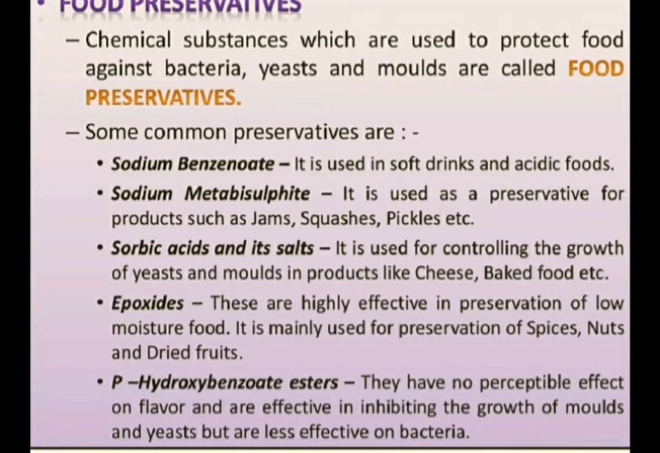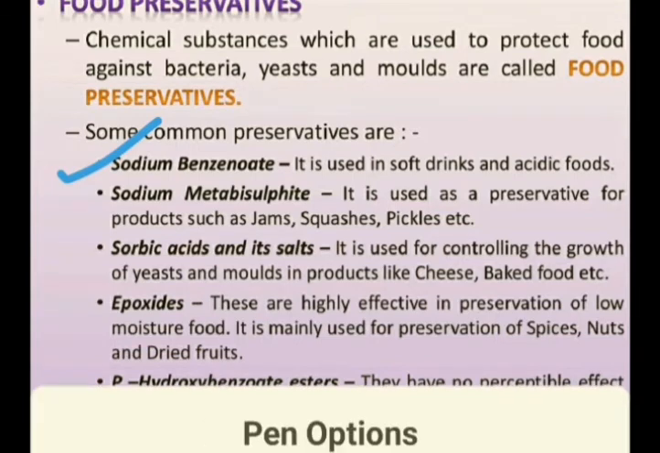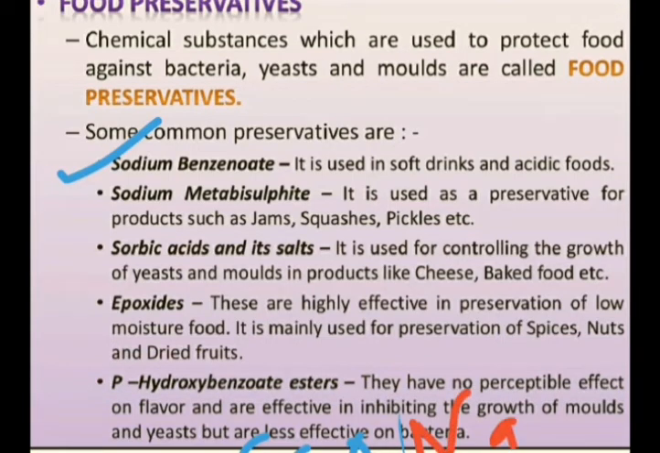So basically, some of the food preservatives are given in your syllabus, and we have to focus on them keenly. The first one is sodium benzoate. Sodium benzoate is one of the famous kinds of food preservative. This is the structure of benzoic acid, and if you remove the acidic hydrogen and put Na there, then this is called sodium benzoate.